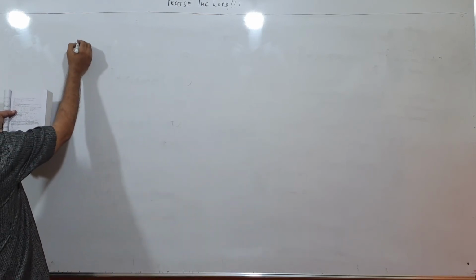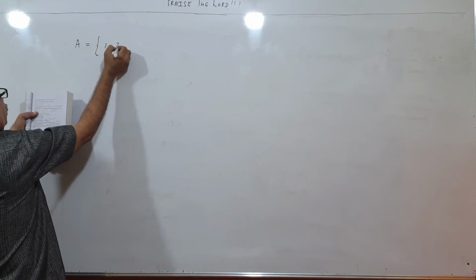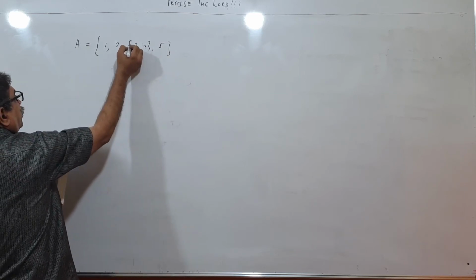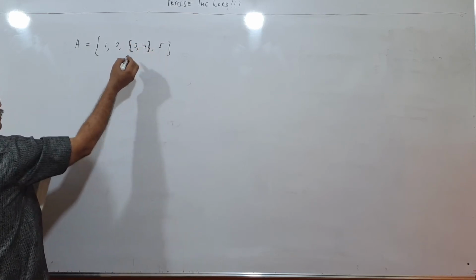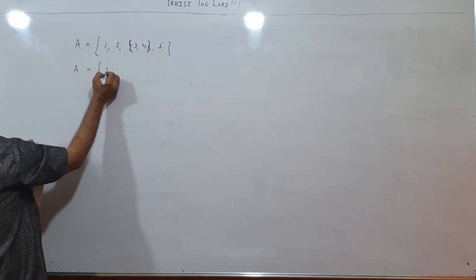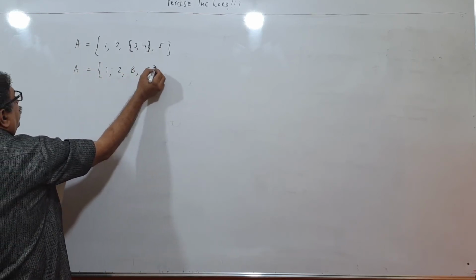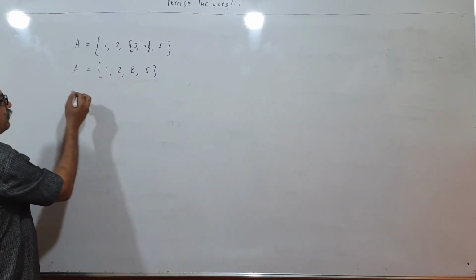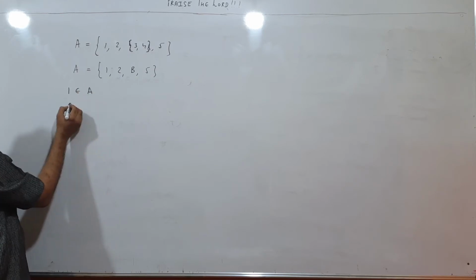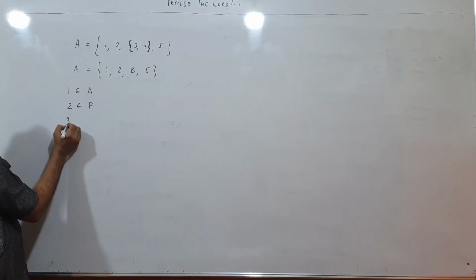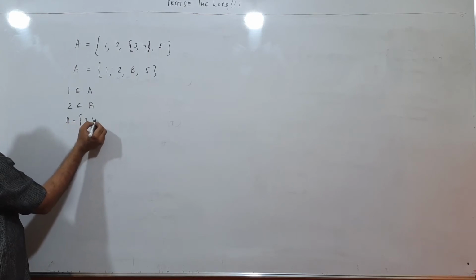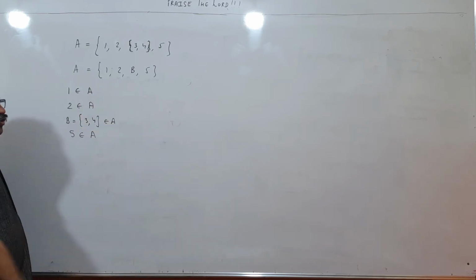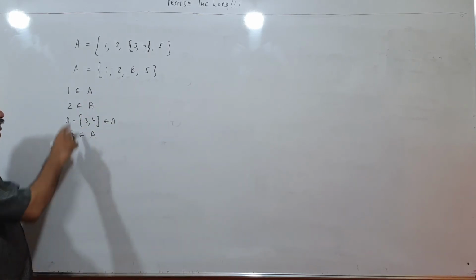This is a very good question, children. Please concentrate. 1, 2, 3, 4 and 5. Children, this is a set actually, and let me call it set B. So A will become {1, 2, B, 5}. Now children, what are the elements of A? Let us write. 1 belongs to A, 2 belongs to A, B, that means {3, 4} belongs to A, 5 belongs to A. Those which are separated by a comma, they are elements. So these are elements of A.